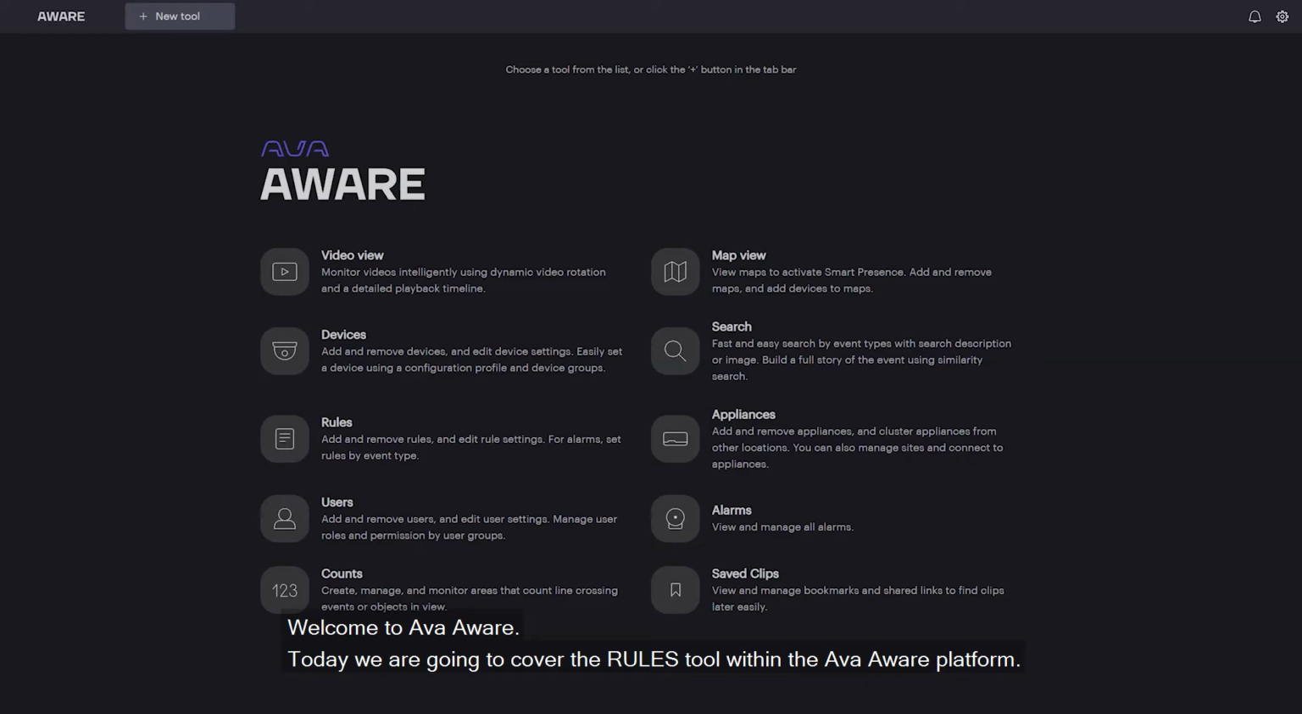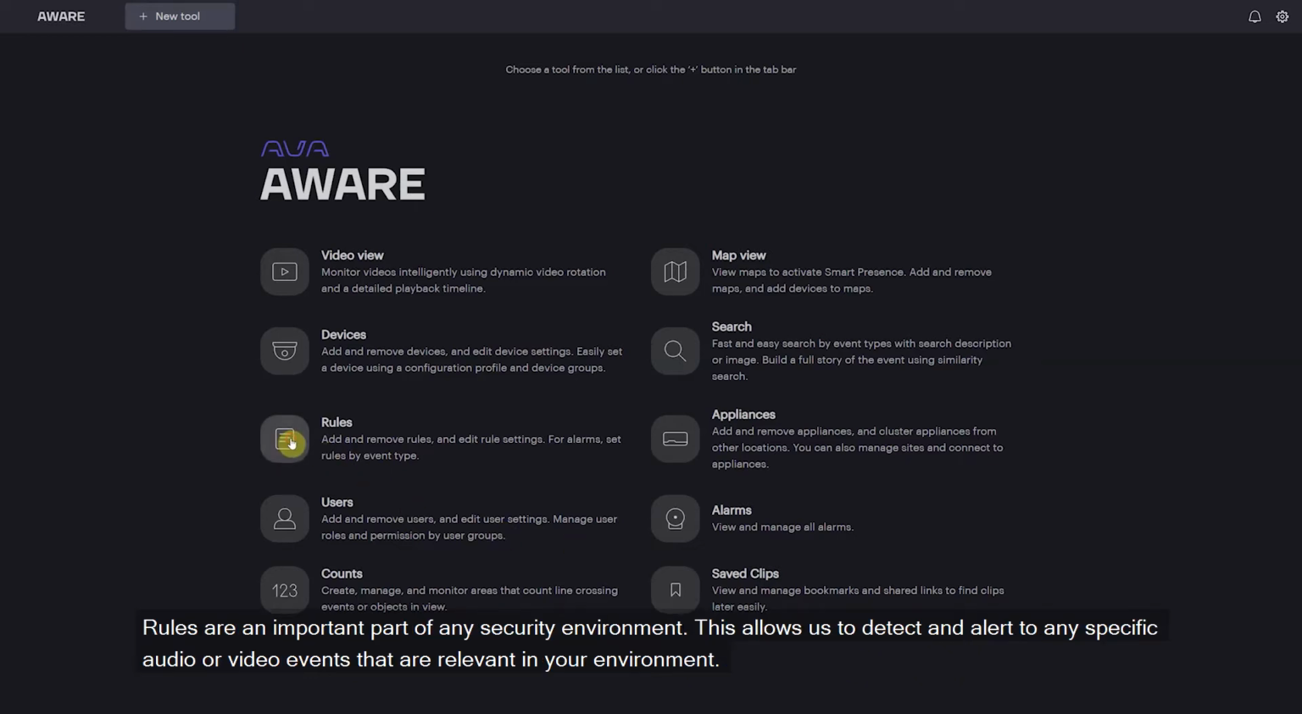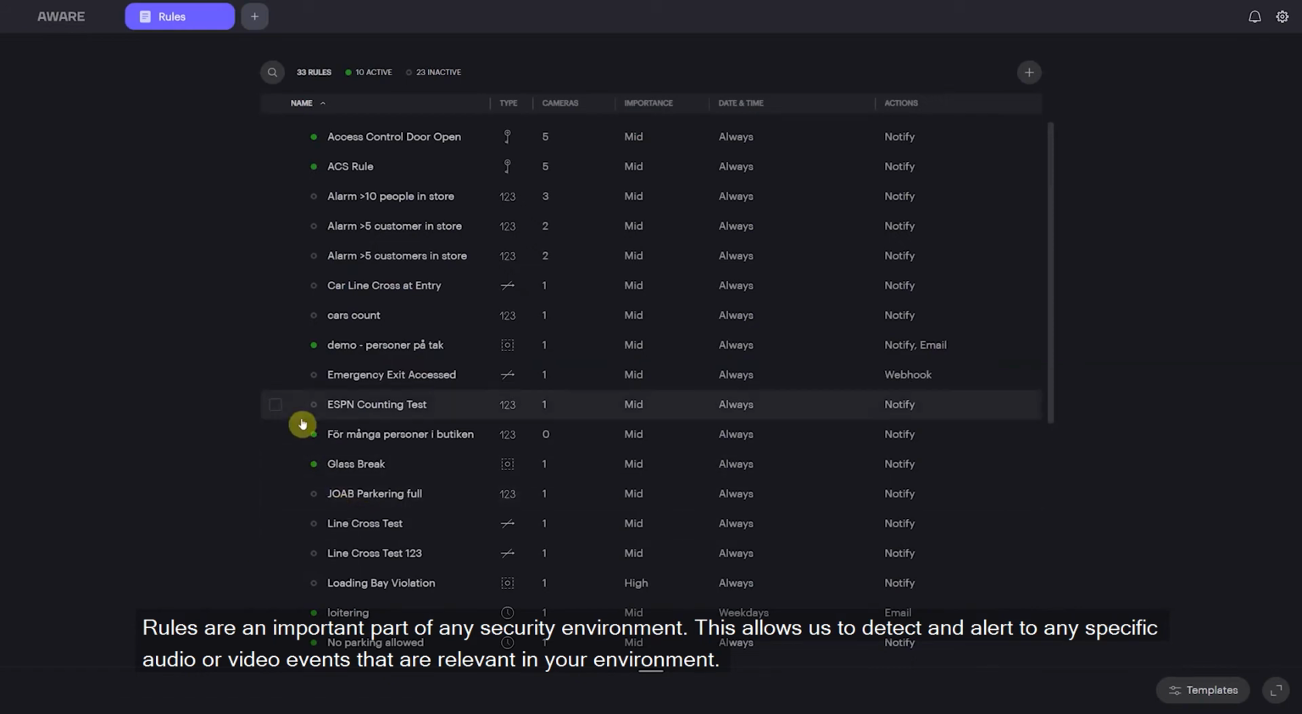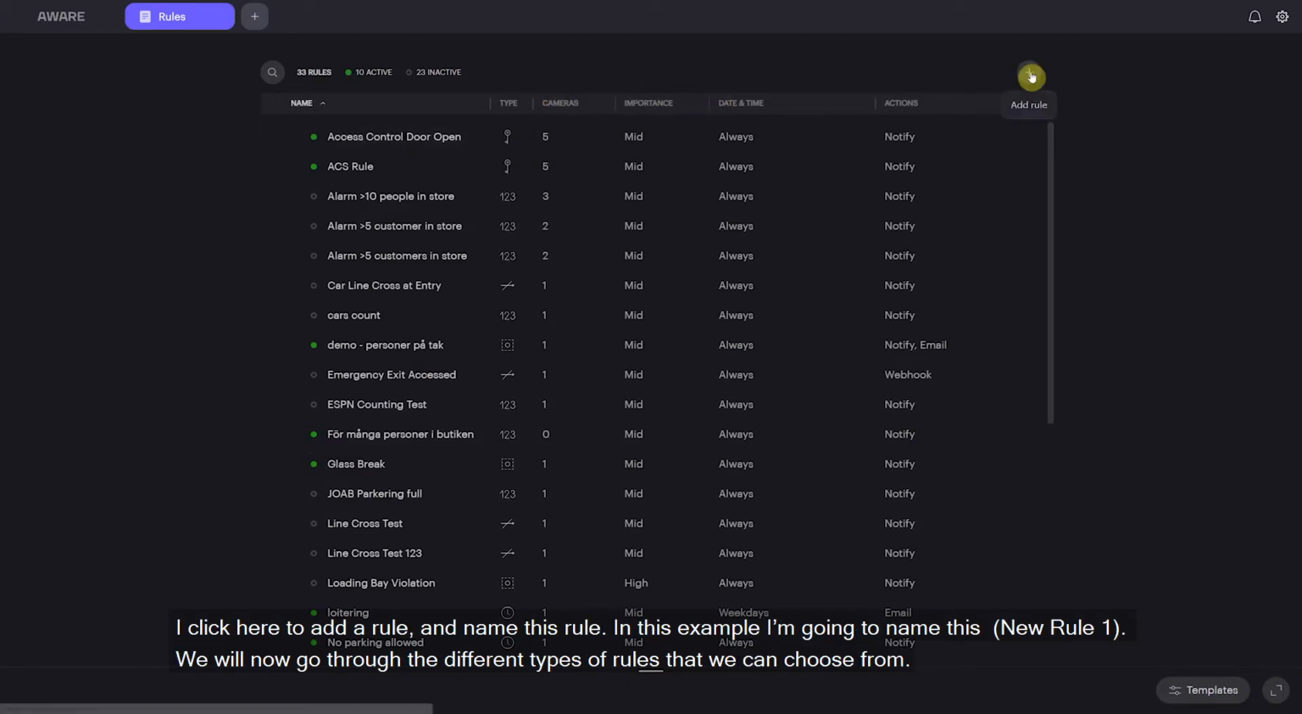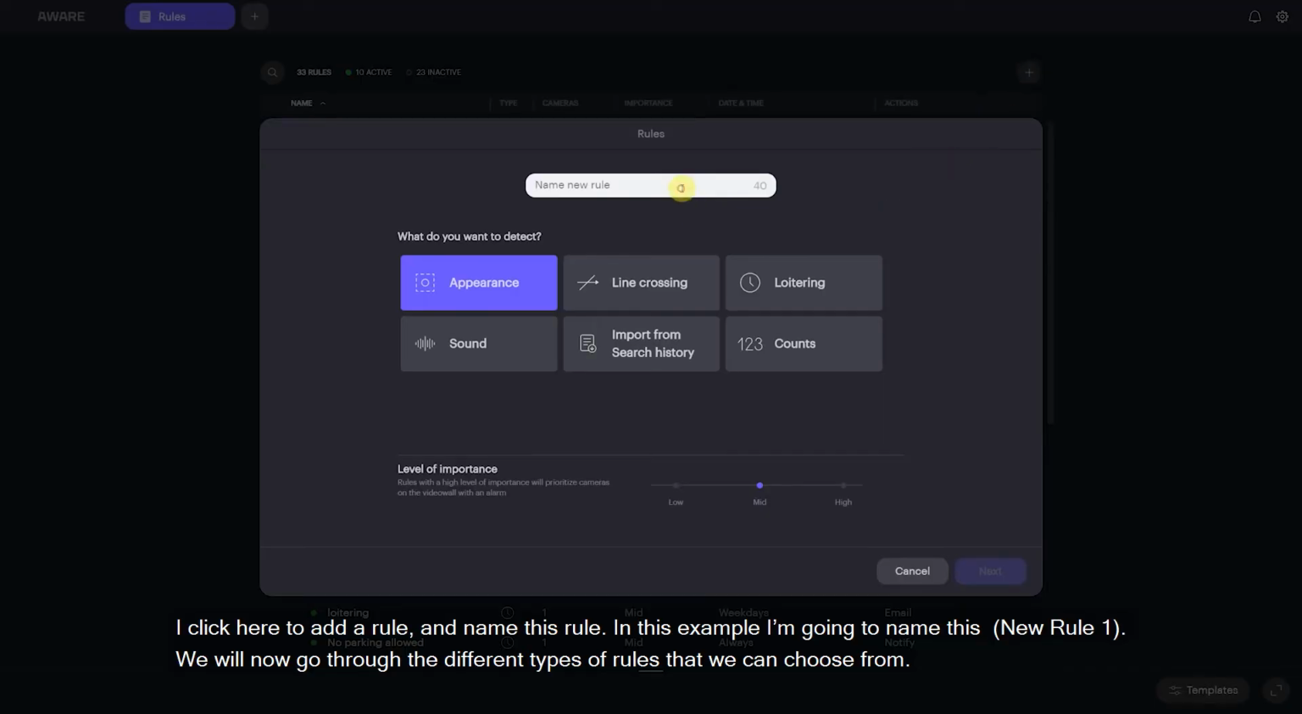Today we're going to cover rules. Rules are an important part of any security environment. This allows us to detect and alert to any specific audio or video events that are relevant in my environment. So I'm going to click to add a rule, and I'm going to name this rule, new rule 1. And we're going to go through the different types of rules that we can choose from here.